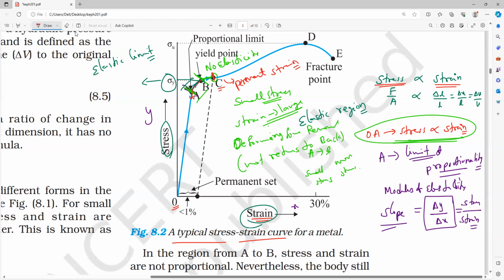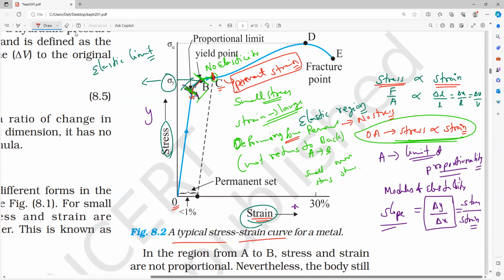Stress removed. I removed the force. Deforming force is removed, means there is no stress further, but still strain is present. What strain? Permanent strain is present. Do you understand? Any doubt? Clear? Yes, sir. Understood?